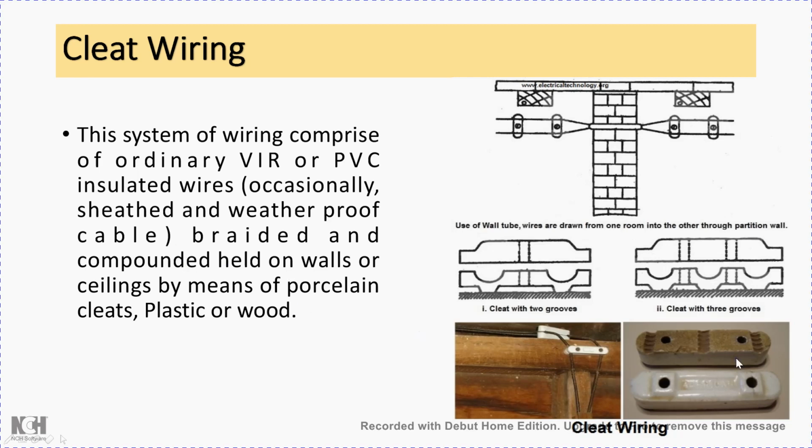They have grooves like this for the two core cable for phase and neutral, so two grooves are available here. Sometimes we need a third for the earth connection, so in that case three grooves are available for carrying three conductors and holding them at a particular place with the help of screws.